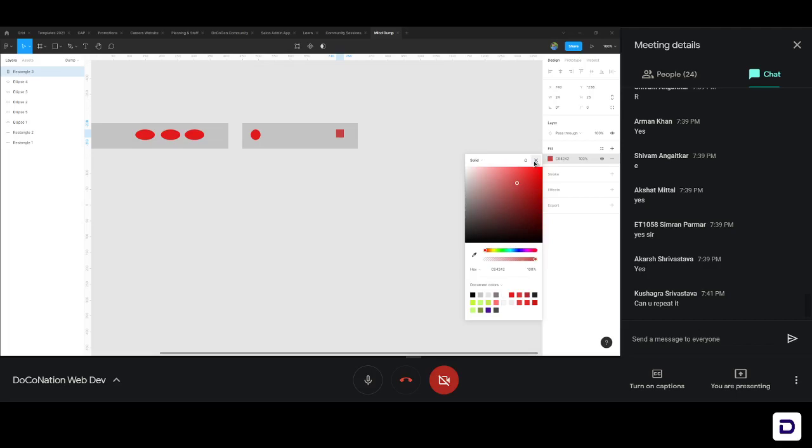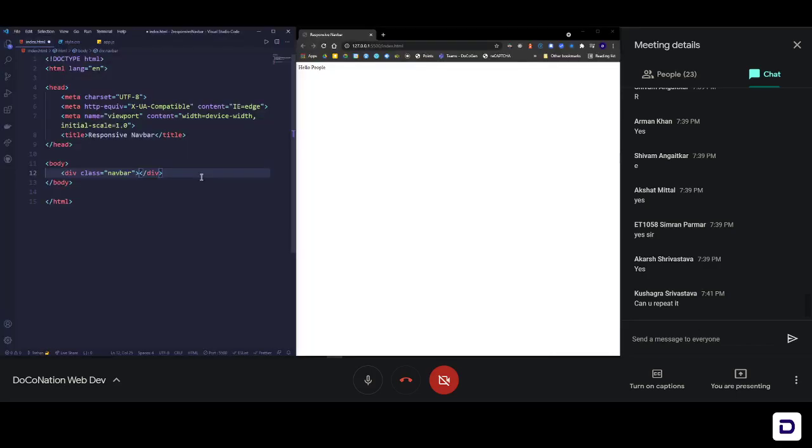Let's write down the HTML code for this. Let's begin. First of all, I'll create a div with a class called navbar. You can use these shortcuts: write a dot and something, whatever you write after the dot, and then press tab. It will automatically add the class of that particular name. This is a very useful shortcut in VS Code. You don't need to write the full thing, div, class, everything. You just need to do .navbar. This is the outer box that we talked about in Figma, the class of navbar.